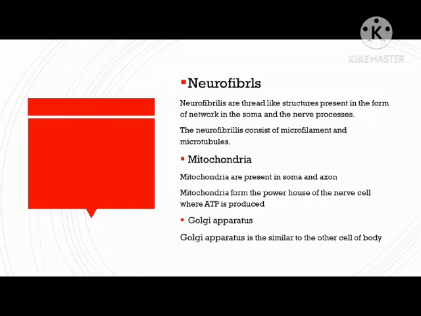Neurofibrils. Neurofibrils are thread-like structures present in the form of a network in the soma and the nerve processes. The neurofibrils consist of microfilaments and microtubules. Mitochondria. Mitochondria are present in soma and axon. Mitochondria form the powerhouse of the nerve cell where ATP is produced. Golgi apparatus. Golgi apparatus is similar to that of the other cells of the body.